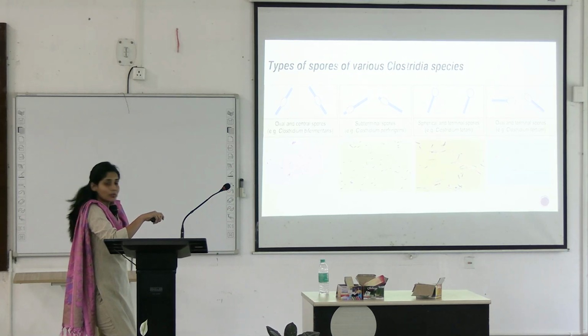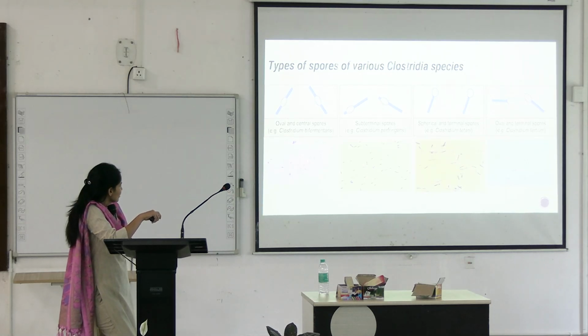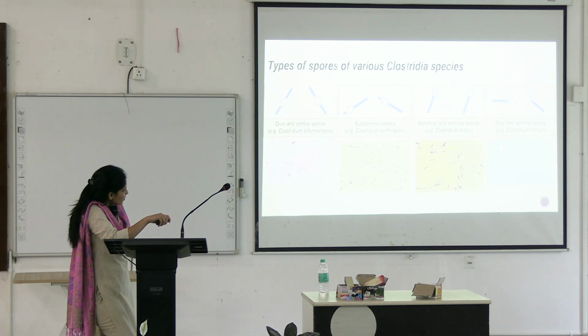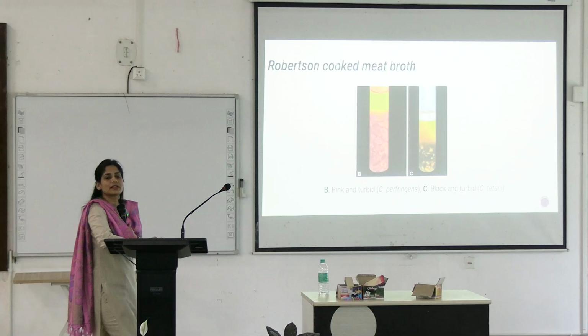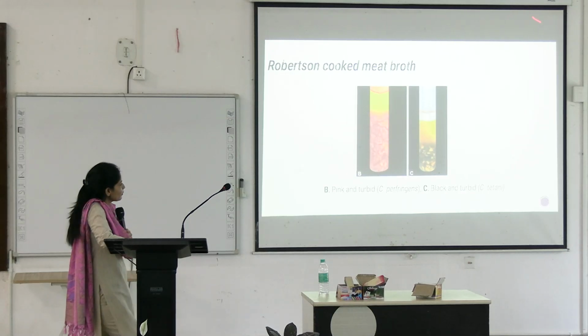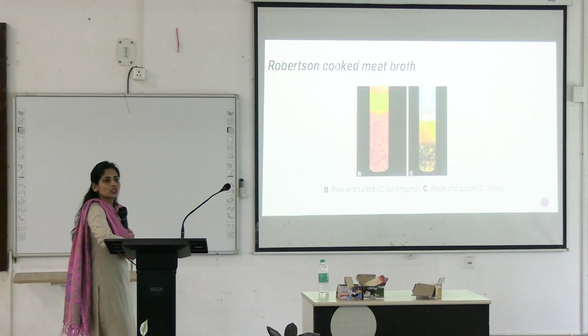This is the Gram stain picture, this is the graphical picture. Here you can see oval central spores. Here you can see this drumstick appearance. And here you can see the racket appearance. In Robertson cooked meat medium, these organisms give different characteristics. For example, these are proteolytic. They are causing degradation of the protein.